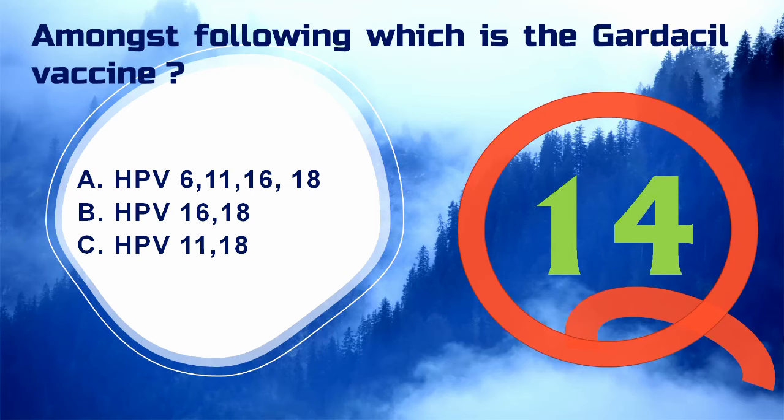All people aged between 9 to 45 years can get the HPV vaccine to protect against genital warts and the different types of HPV that can cause cancer. It is recommended that children get the vaccine at the age of 11 or 12 so they are fully protected years before they become sexually active. Now let's move to question number 15.